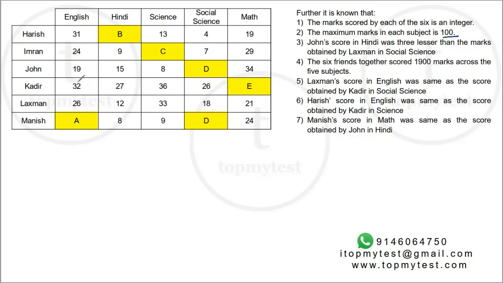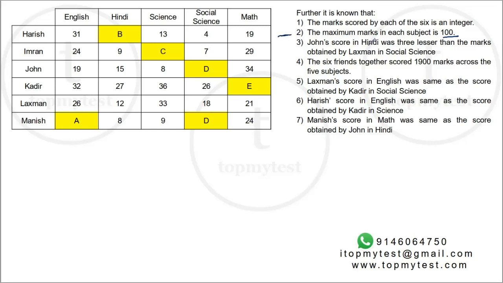So for example, Kadir is lowest, which is Manish, plus 32, A plus 32. So A plus 32 has to be less than or equal to 100. Similarly, B plus 27 has to be less than or equal to 100. So all those criteria are required. We'll check that if we need.